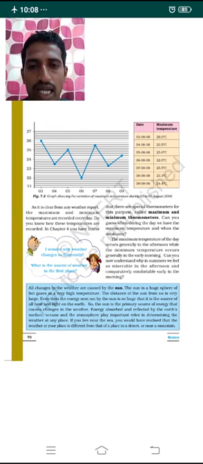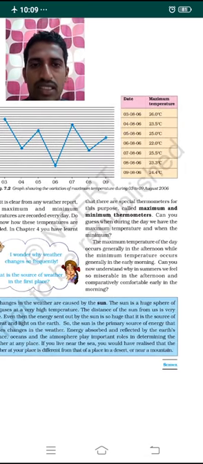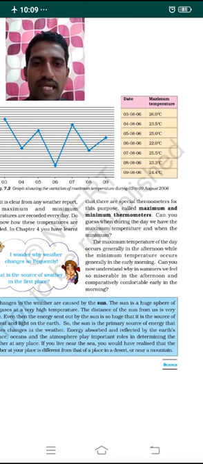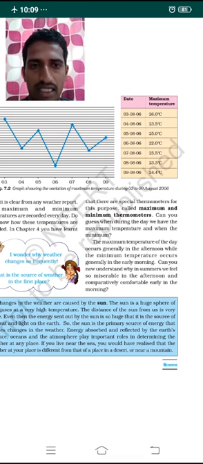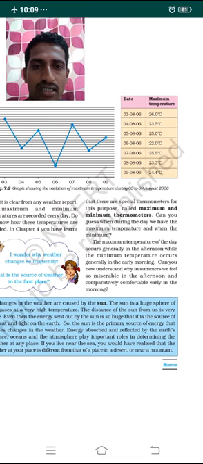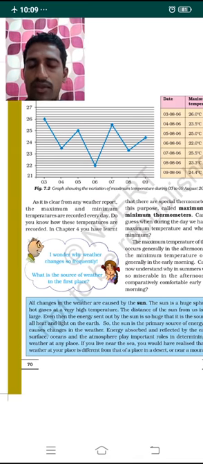On the x-axis we have the dates, 3rd to 9th, and on the y-axis we have temperatures from 21 to 27 degrees Celsius. Now look at the temperature and date. On the 3rd we have 26 degrees, 4th 23.5, 5th 25 degrees Celsius, 6th 22 degrees, 7th 25.5 degrees, 8th 23.3 degrees, and on the 9th 24.5 degrees Celsius. This is the maximum temperature recorded on how many days? 6 days, shown here with the help of the graph.